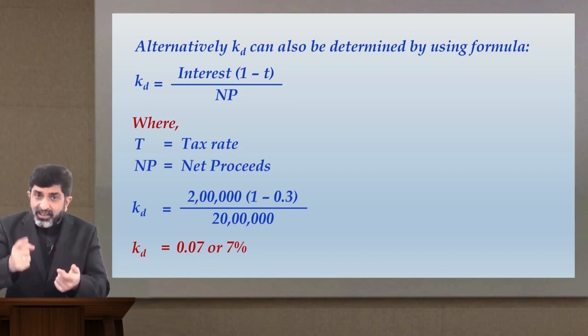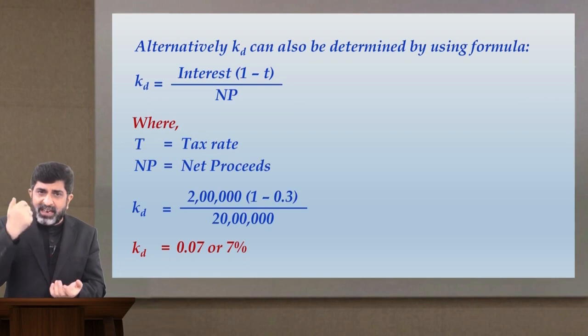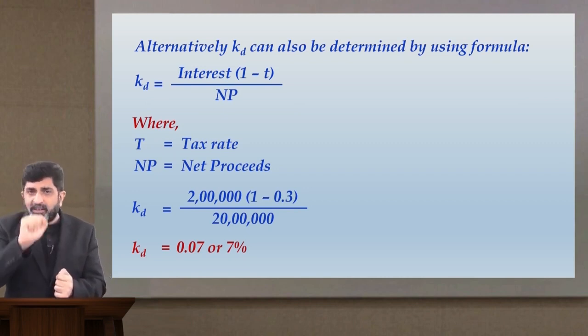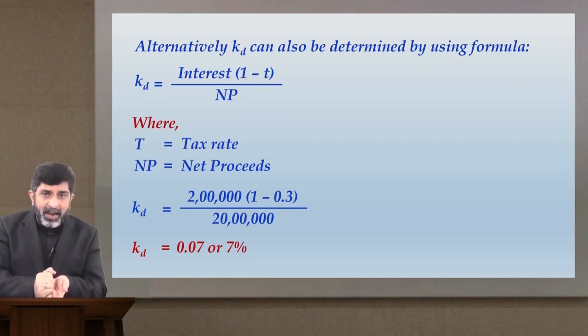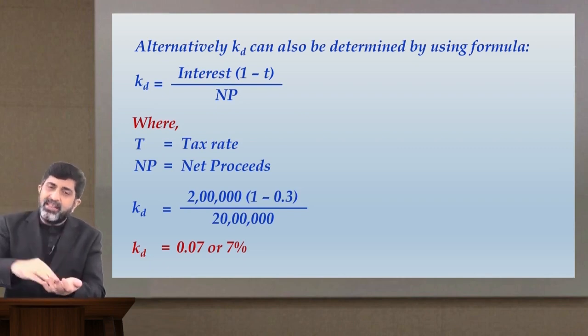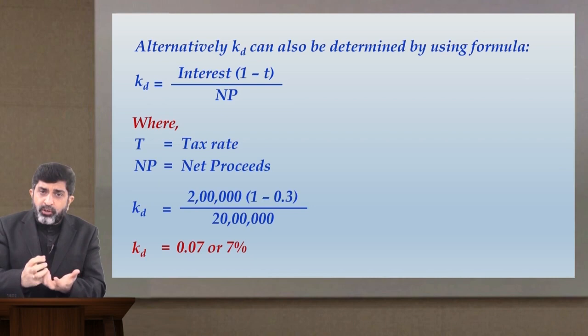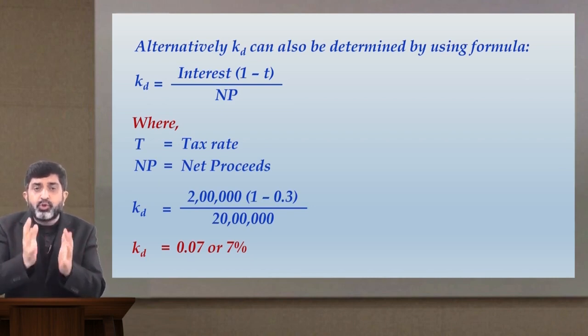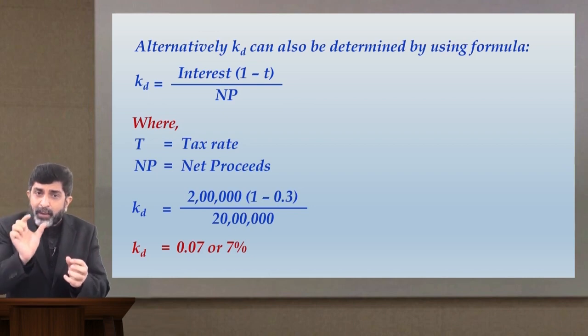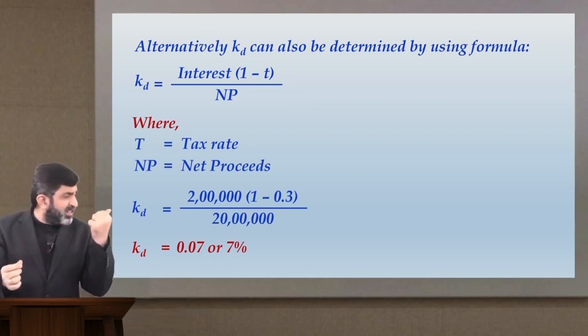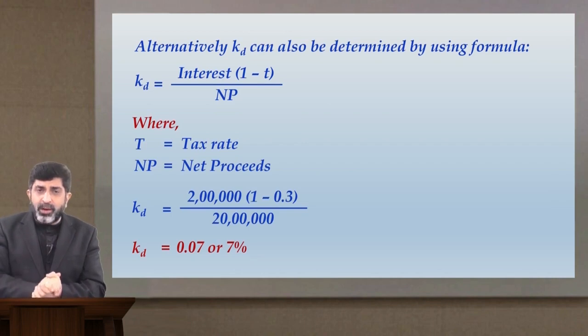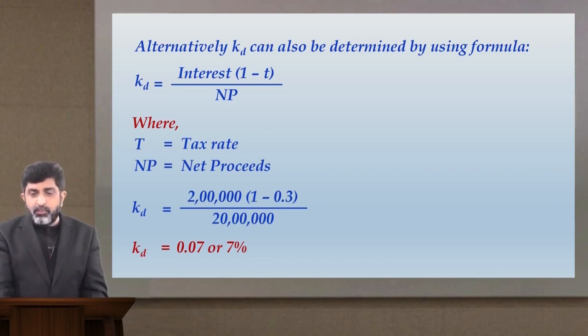If I am issuing debentures at discount, suppose the nominal value of debenture or face value of debenture is rupees 100 and I have issued that debenture at 5% discount. How much money will come in my hand? Not 100 but 95. In that case, 95 is the net proceeds. So ultimately, when you are computing cost of debt, the base of that cost of debt should be not the face value of that instrument but the net proceeds. That is why we have written net proceeds over here. Make sure that you have understood this point, and if you are clear with this, we will definitely move ahead.